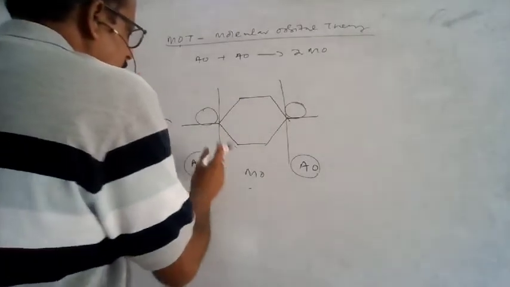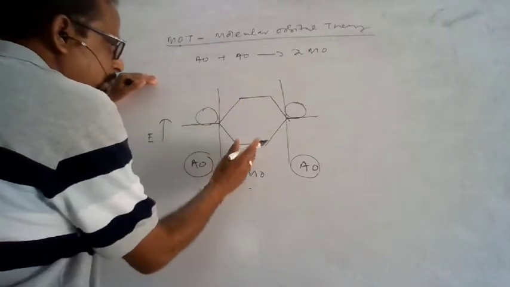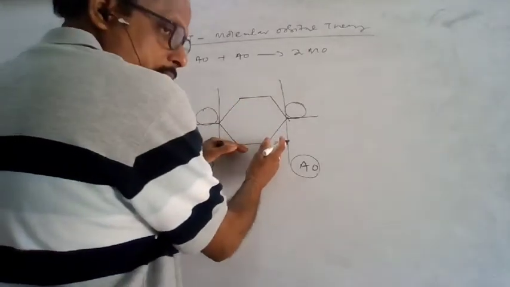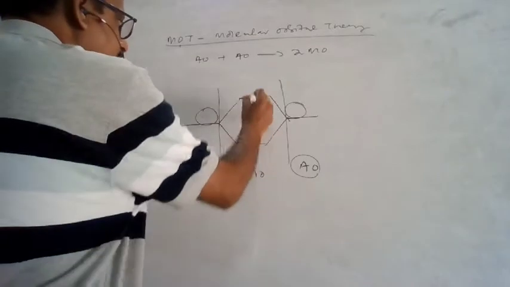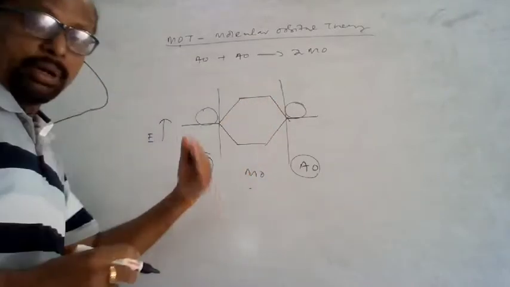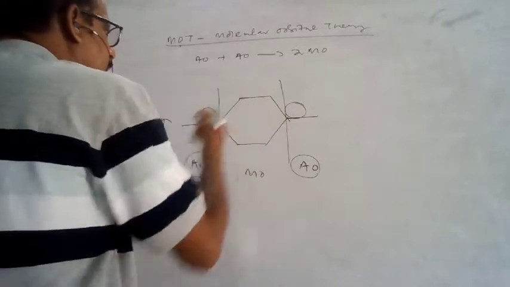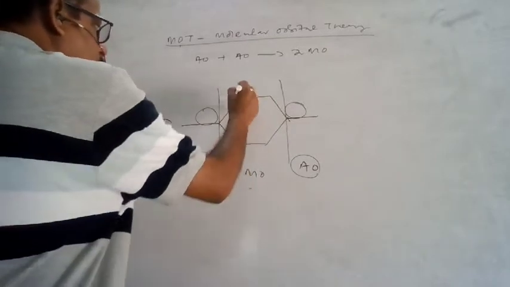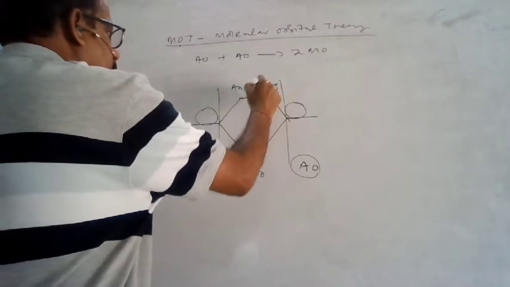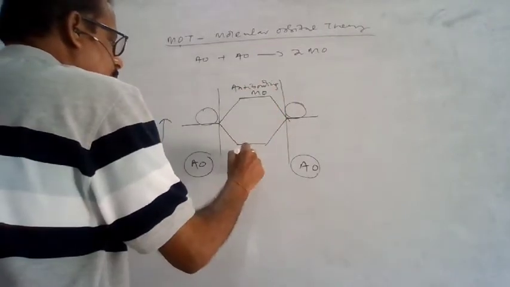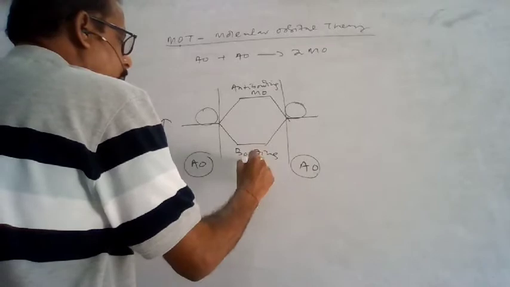In the energy diagram, one of the molecular orbitals has less energy and is more stable. The other molecular orbital has higher energy and is less stable. This is called the anti-bonding molecular orbital, and this is called the bonding molecular orbital.